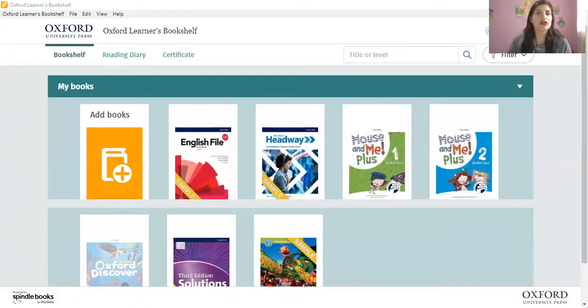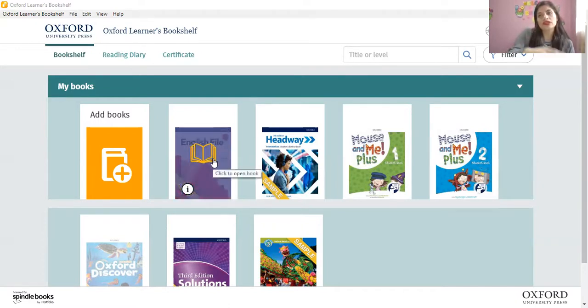I always use this kind of platform because here I have the audios and also I have the opportunity to have some extra materials to let them be introduced to the topic and practice and also reinforce the topic in the best way possible. So the book that I choose for this planning is English File. Of course, it's from Oxford University Press. This is the Oxford's platform. I'm an English teacher, so I have the codes to enter this platform. So this is the book English File.